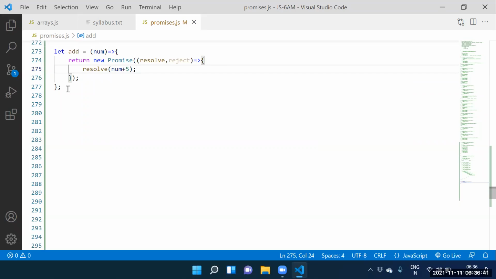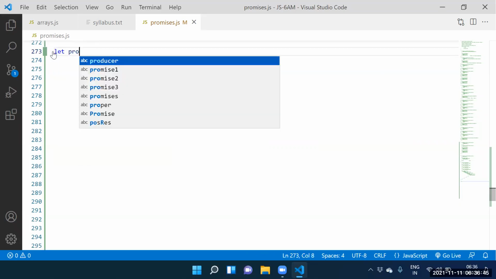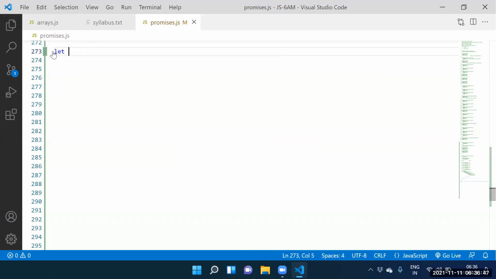Purnima, tell me again how to create add. Let add equal to callback function. For the callback function, how many parameters do you need to supply? Only one parameter. What is that parameter? We can call it num.